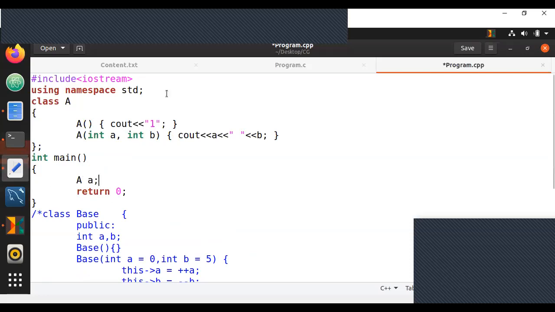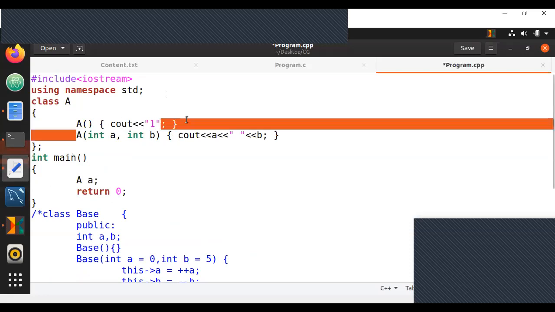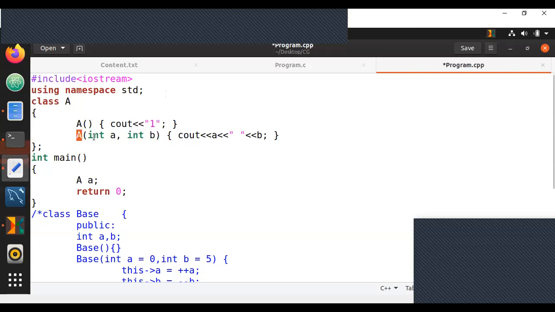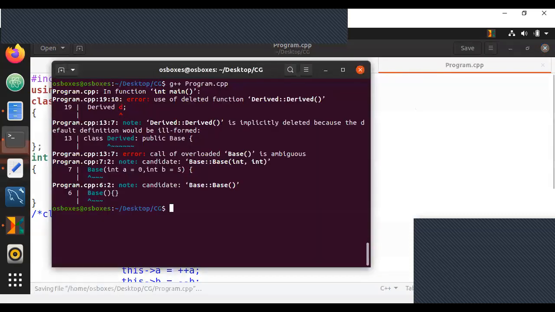Now, which constructor will it call? The default constructor or the parameterized constructor? In this case, it's easy. It's very easy. It will call.